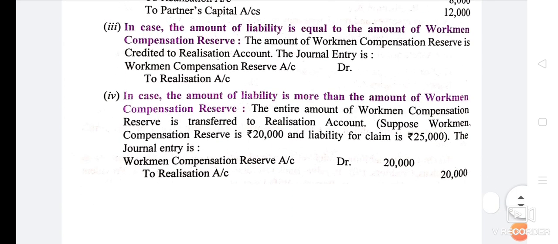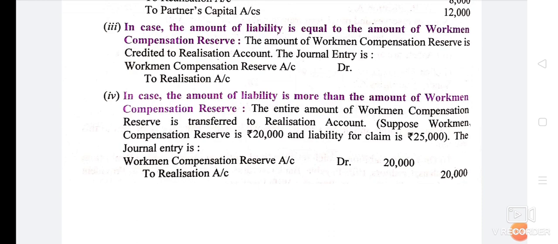And the last case, that is fourth. In this case, the amount of liability of workmen compensation is more than the amount of workmen compensation reserve. Here, workmen compensation reserve will be fully transferred to realization account. Here the example is given. The compensation reserve is 20,000 and liability for claim is rupees 25,000. Then we will transfer all the reserve to realization account.